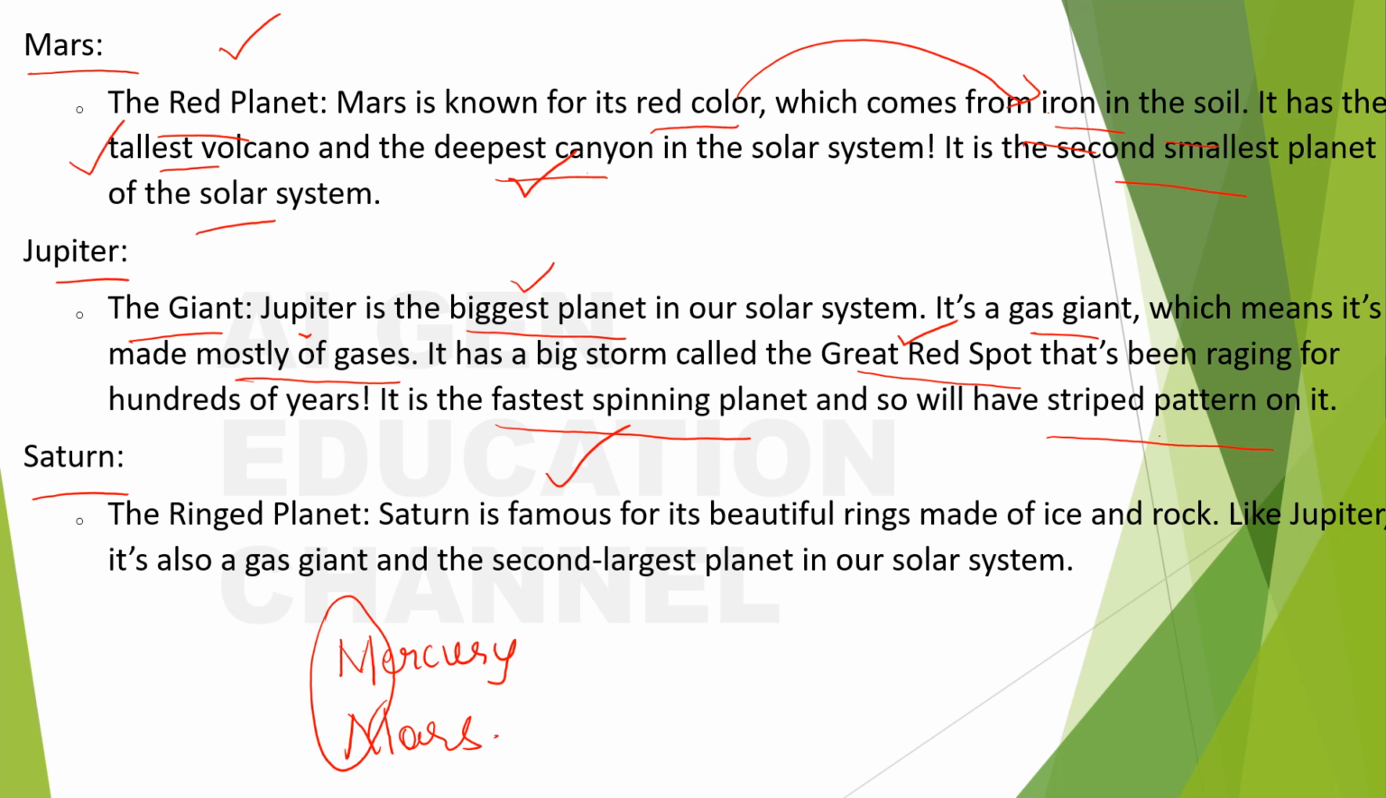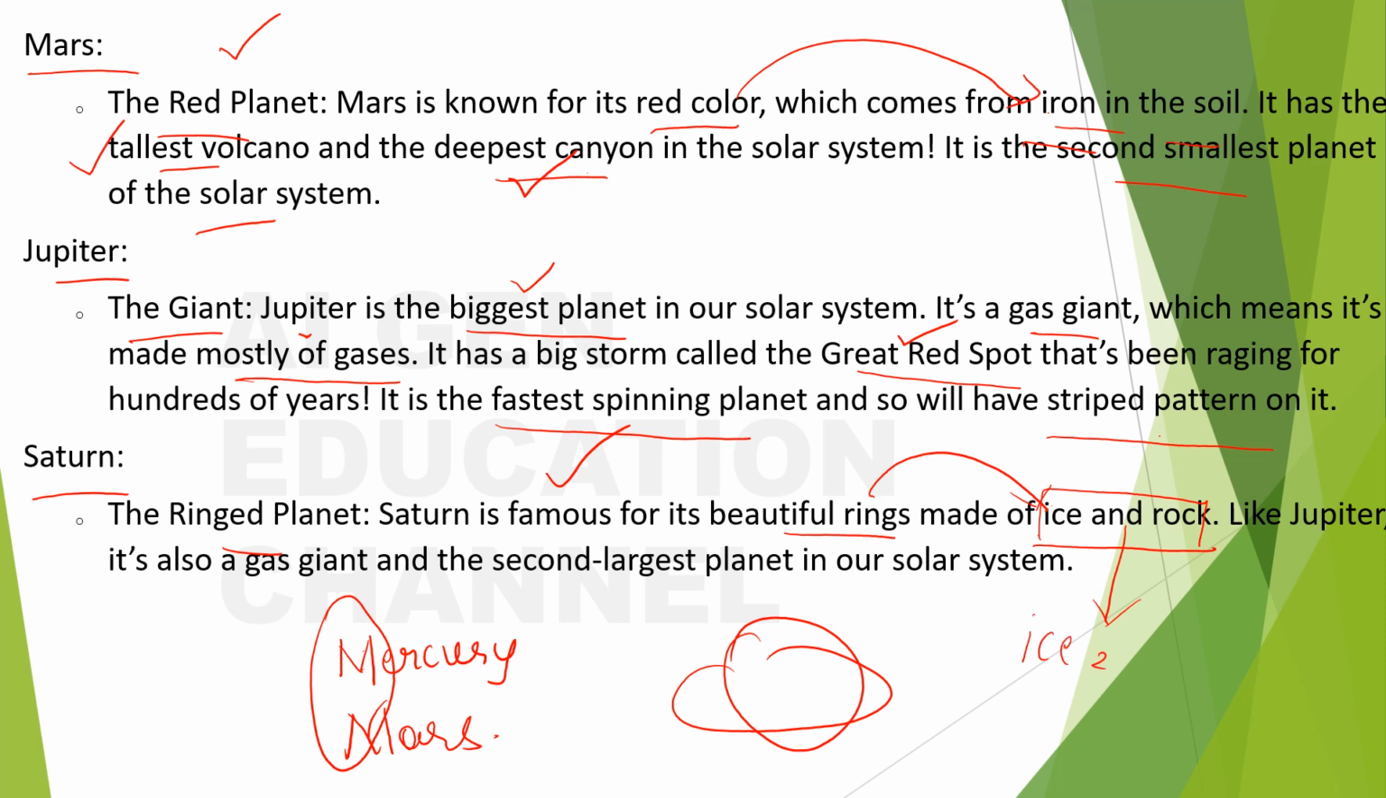And the next one is Saturn. What is Saturn? Saturn is the ringed planet. It will be like this and it will have rings. Saturn is famous for its beautiful rings made of ice and rock. So the question will be, with what material are the rings of Saturn made? You have to say ice and rock. There will be many other things in the question, but from that you have to pick the answer that says ice and rock.